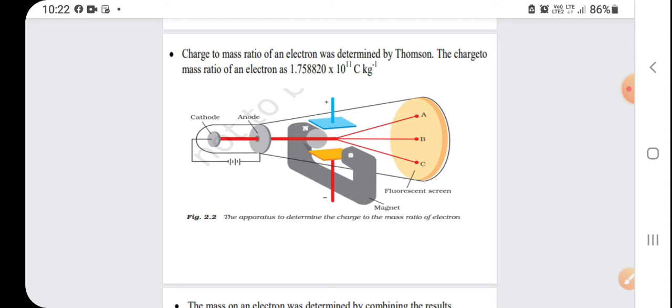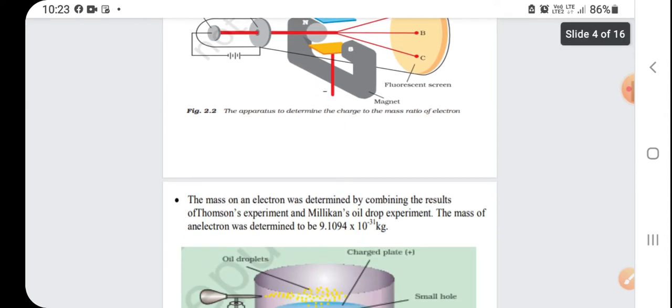The charge to mass ratio of electron is 1.758820 into 10 to the power 11 coulomb per kg. It is done by this experiment by applying magnetic and electric field. The e by m ratio is calculated first.